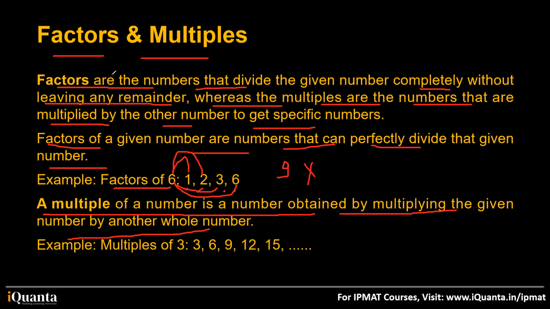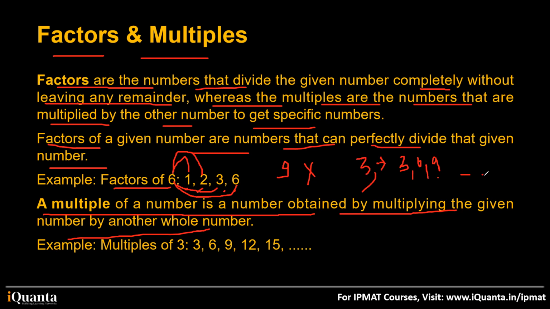Factors are numbers which completely divide a given number without leaving a remainder. Multiples, for example, I say, tell me the multiples of 3. So 3 has a multiple, 3 into 1, which is 3, then 6, then 9, and so on. So multiples can be infinite. There can be infinite multiples, but factors are limited.